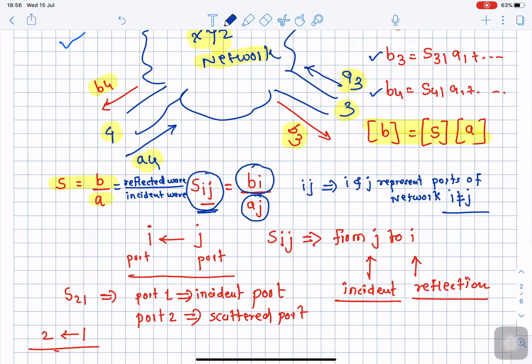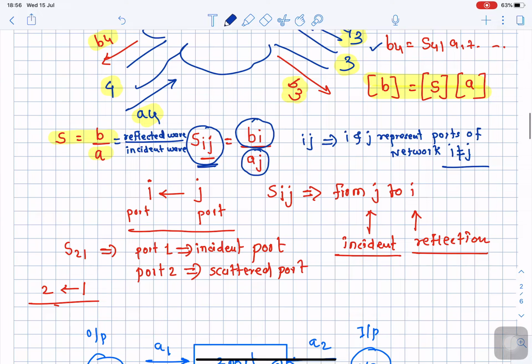Okay, so what is the meaning of this? The scattering parameter Sij is given by the ratio of the reflected wave at port I divided by the incident wave at port J, where I and J are different. So what is the convention here?